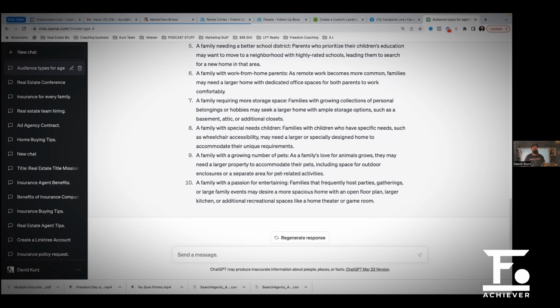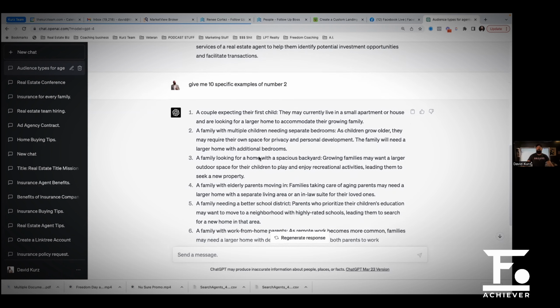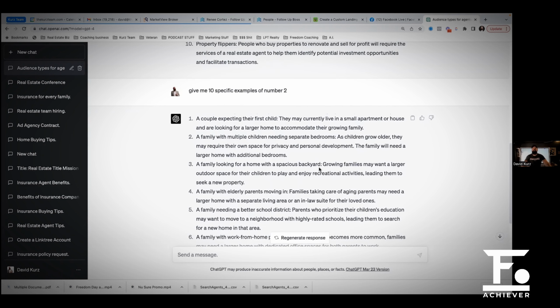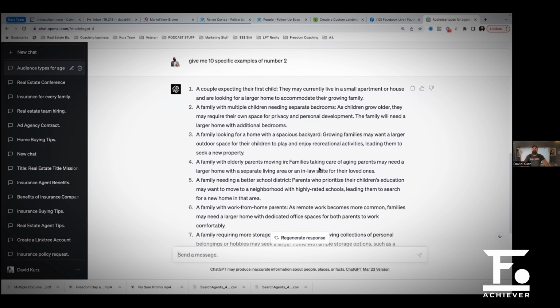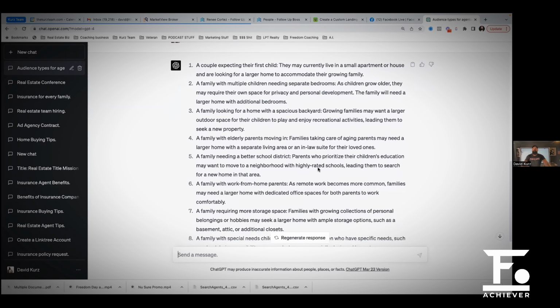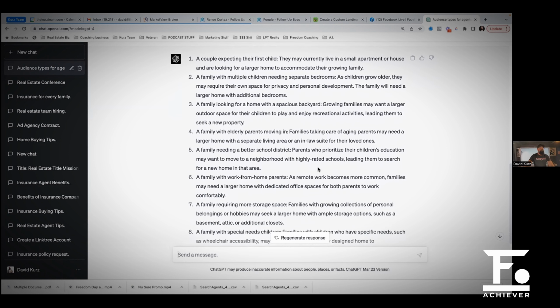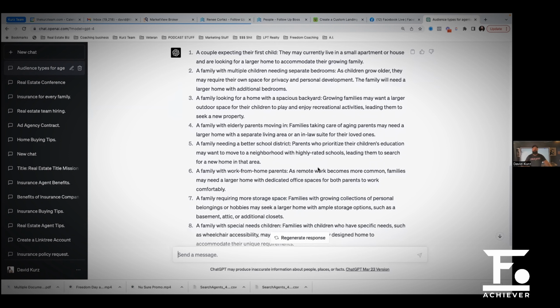Now let's select one of these audiences to work with. Okay, who would we work with? A couple expecting their first child, a family with multiple children needing separate bedrooms, a family looking for a home with a spacious backyard. I like that one, right? Spacious backyard gives you the idea of selling larger lots, larger homes, instead of selling homes that are kind of cookie cutter, tight, close to each other.